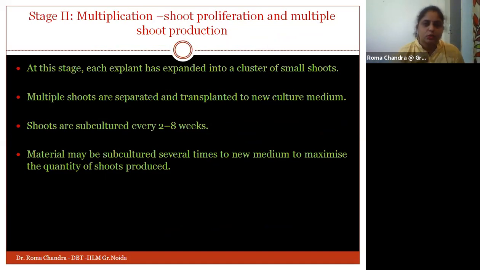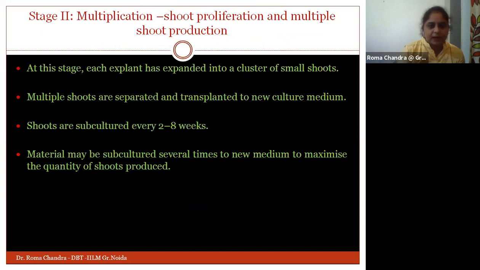When the shoot is produced, the next stage is the process of multiplication. Shoot proliferation and multiple shoot production come under this multiplication stage. At this stage, the explant will be expanded and will produce a cluster of multiple shoots.